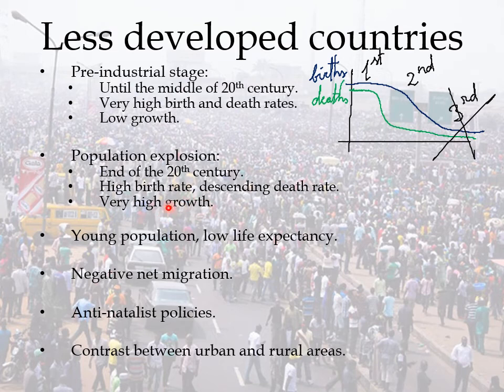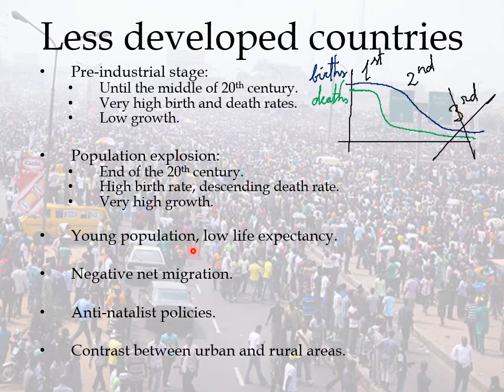So the growth is very, very high because they are in this second stage, the population explosion, exactly as we mentioned for the developed countries. The difference is that developed countries have reached this third stage, while the less developed countries are still here. They will go to the third stage, but later.